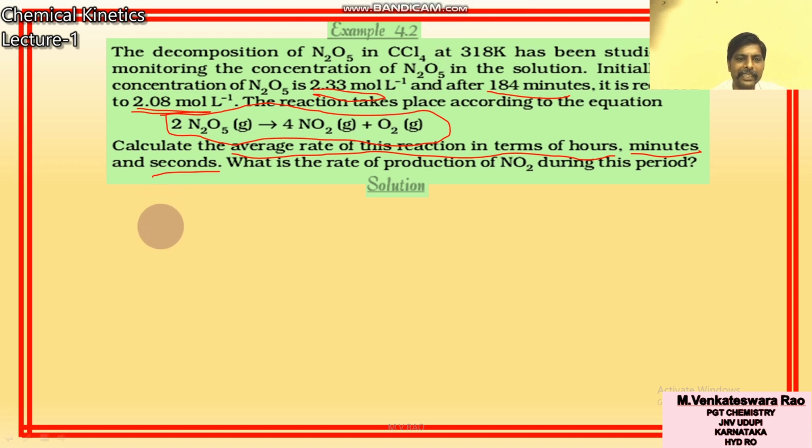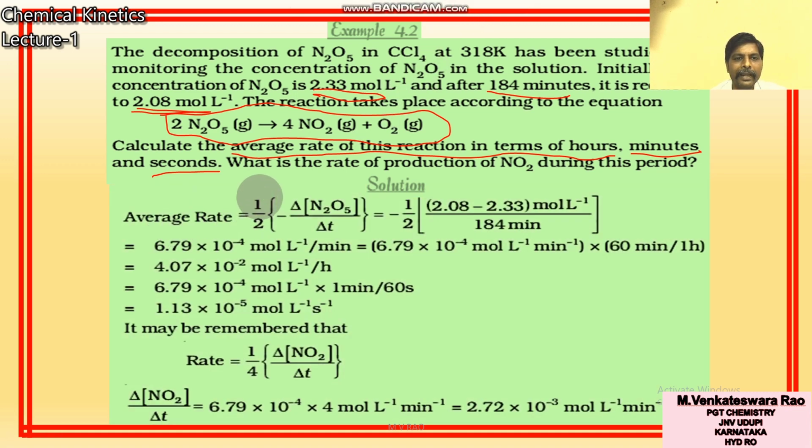What is the formula for average rate? Average rate is equal to minus, if you are expressing with N2O5, minus 1 by 2, because here 2 moles is there, and it is a reactant. Minus 1 by 2 delta N2O5 by delta t, that means change in the concentration of N2O5 by change in time. What is the final concentration? 2.08. What is the initial concentration? 2.33.